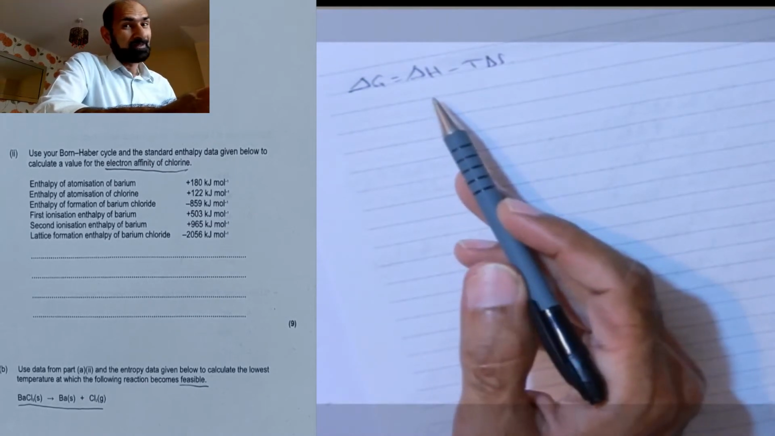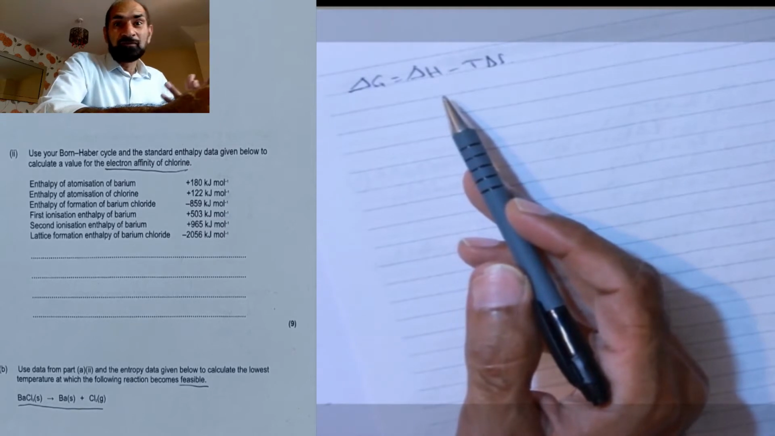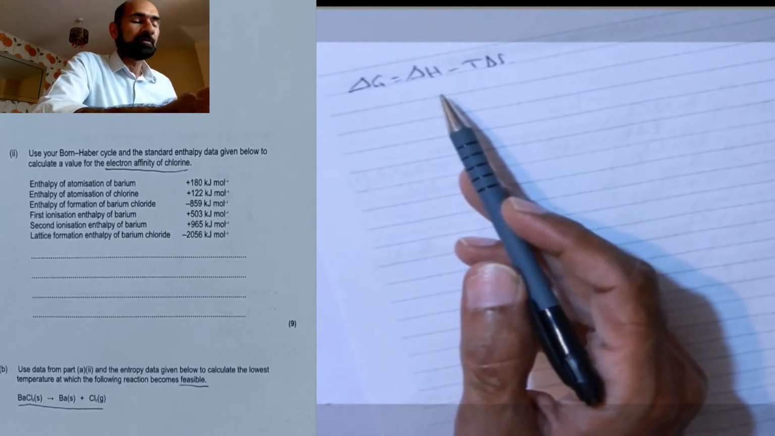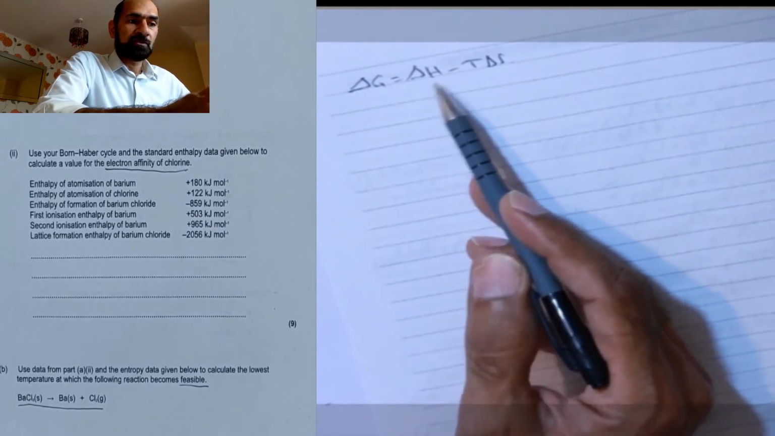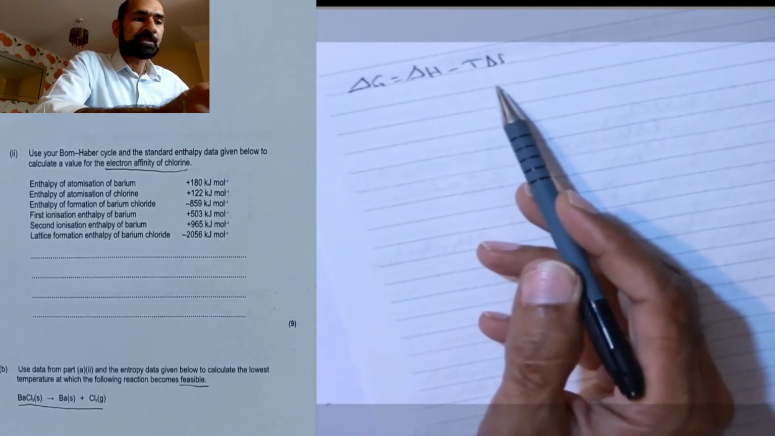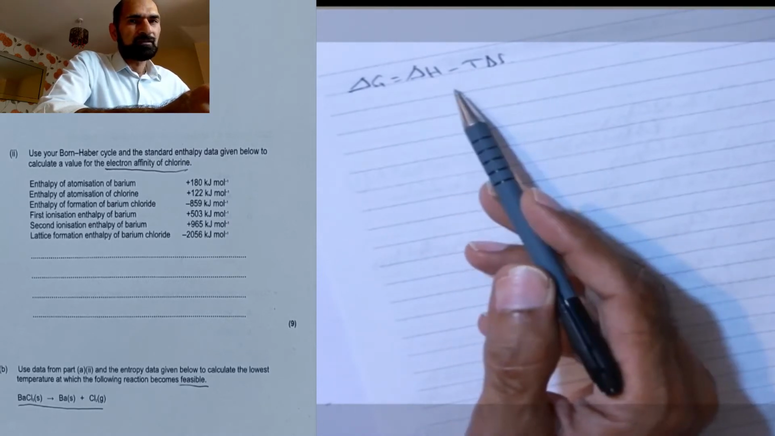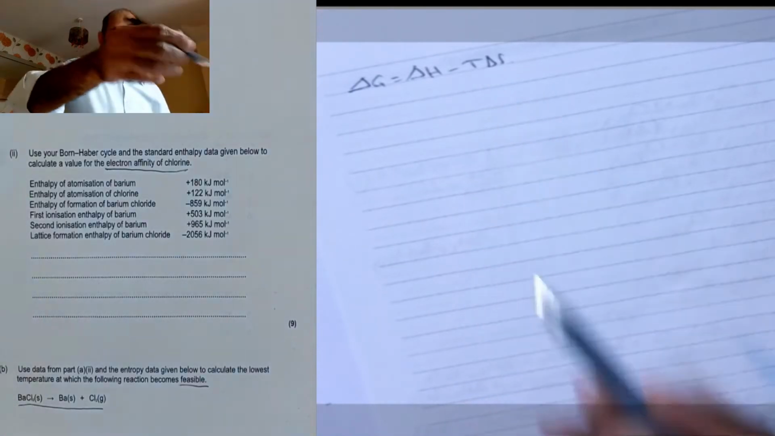This equation is, or should be, your bread and butter for this chapter or topic, entropy. So delta G is free energy change, delta H is enthalpy change, T is temperature, and entropy change is delta S. Now, as soon as I've done that, that's a mark. But anyway, let's continue. So there's a question that I've written.